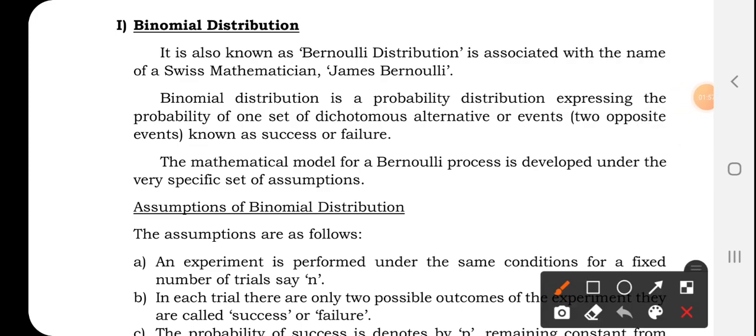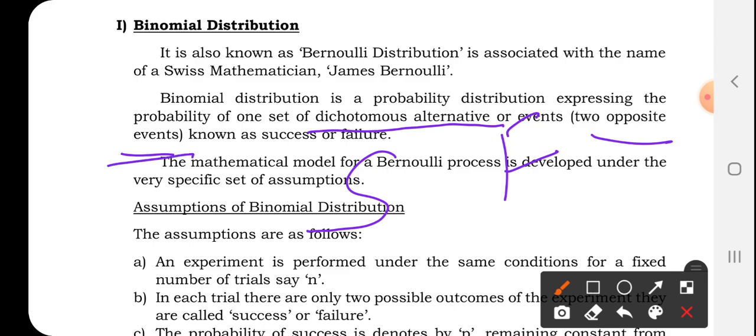Binomial distribution is one method of probability distribution which expresses the probability of occurrence of one set of dichotomous alternatives. Dichotomous alternatives or events means what? Two opposite events. I've clearly written in brackets: two opposite events. When we are talking about success, one event is success, one event is failure. These are known as the two opposite events, and this binomial distribution expresses the probability of one set of dichotomous events, known as success and failure.